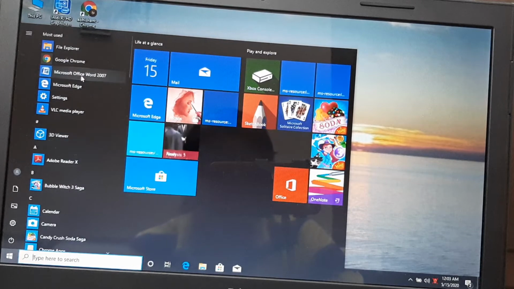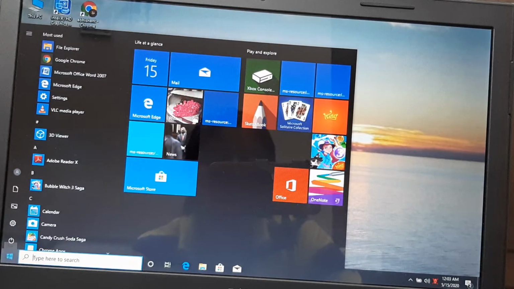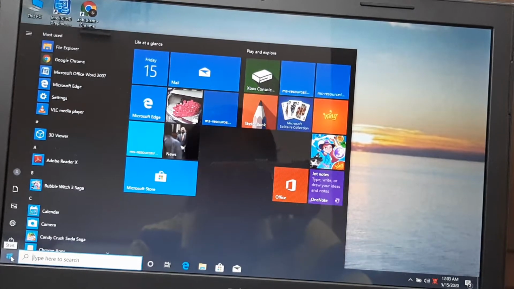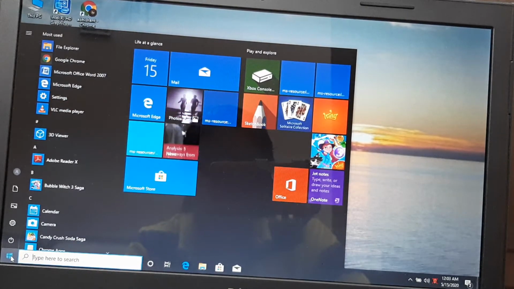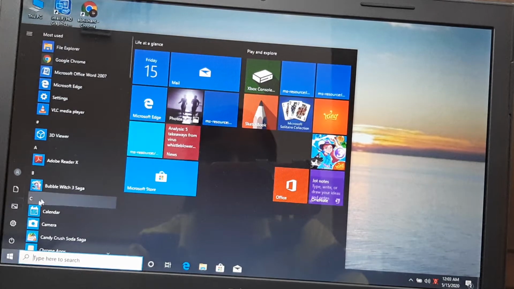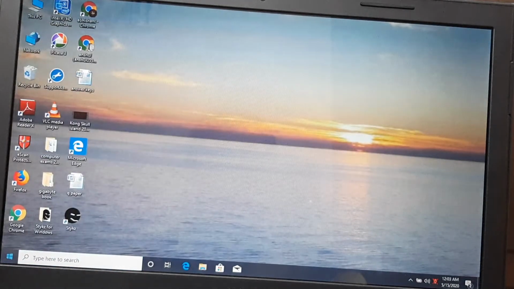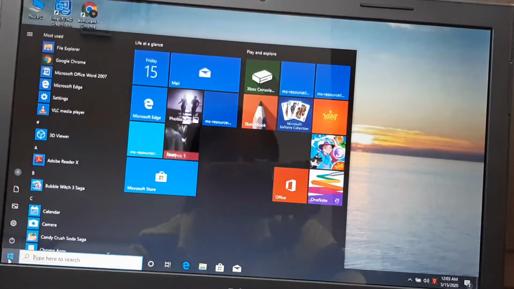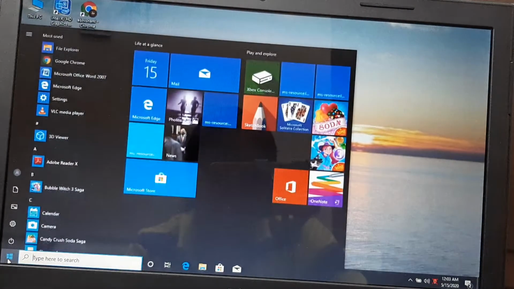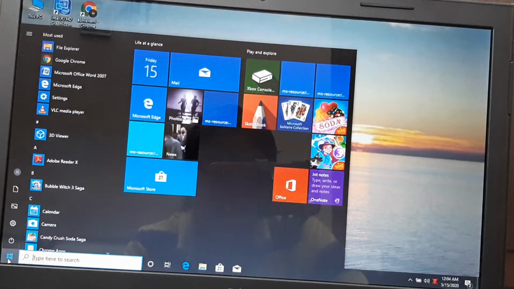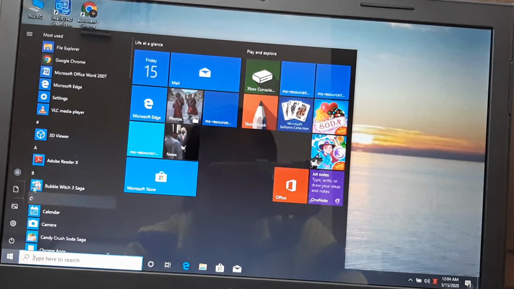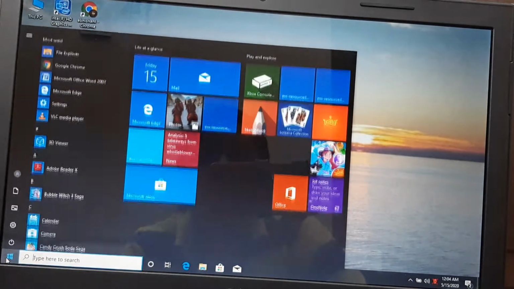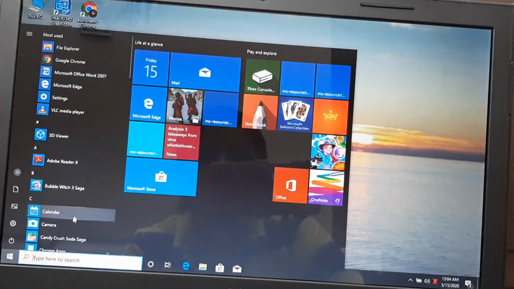Okay, so I am going to discuss the start button. First of all, the start button. Start button is a button located on the bottom left corner of the desktop. See, this is the left side. It is on the bottom of the desktop, left side bottom. Okay, it is used to open the start menu. Now when I click here, the start menu appears.